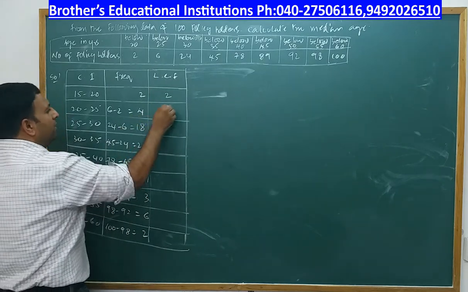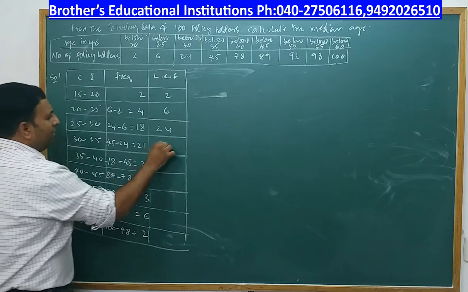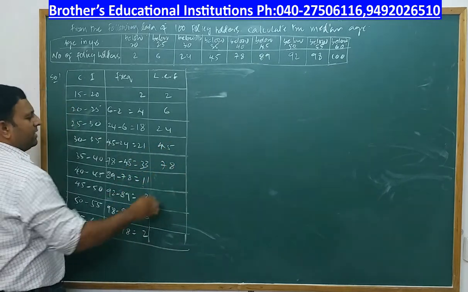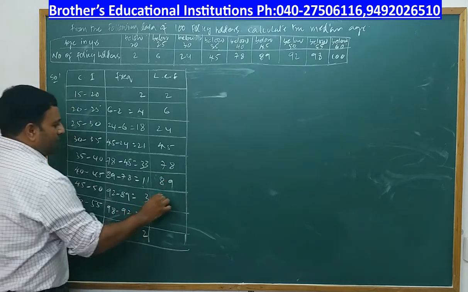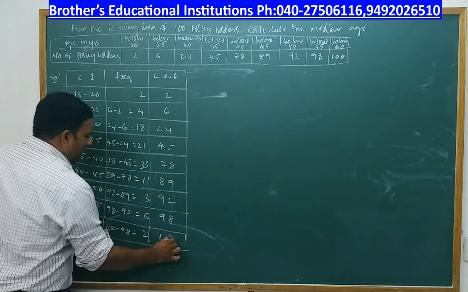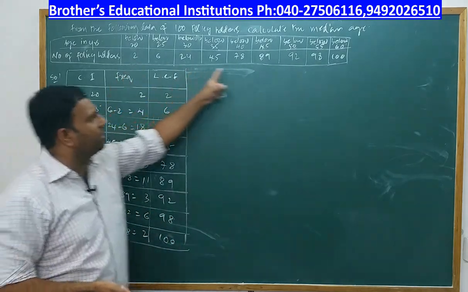What is 2 plus 4? 6. What is 6 plus 18? 24. What is 24 plus 21? 45. What is 45 plus 33? 78. 78 plus 11? 89. 89 plus 3? 92. 92 plus 6? 98. 98 plus 2 is 100. And if you observe very closely, these numbers, cumulative frequency, are nothing but these numbers only.